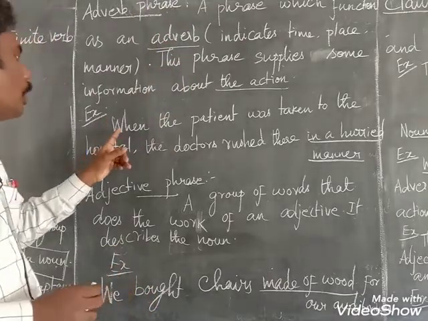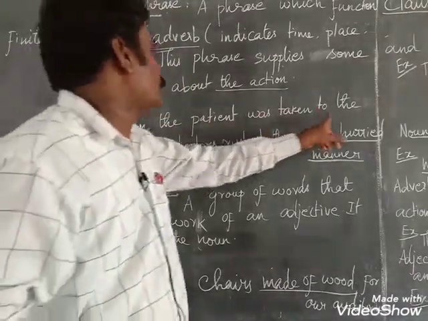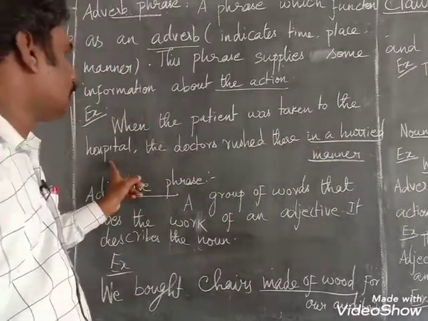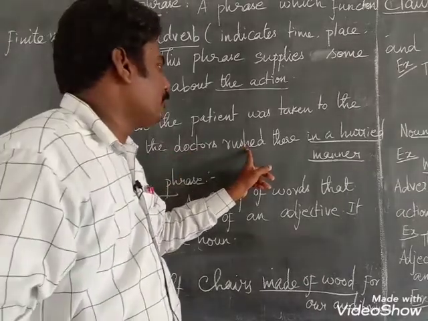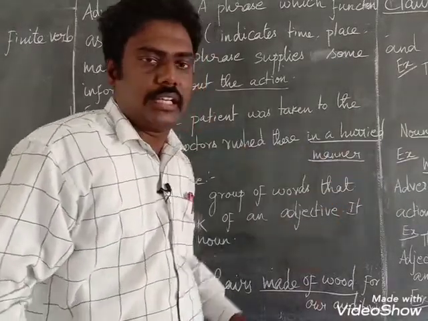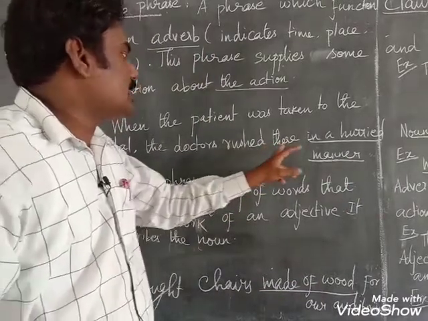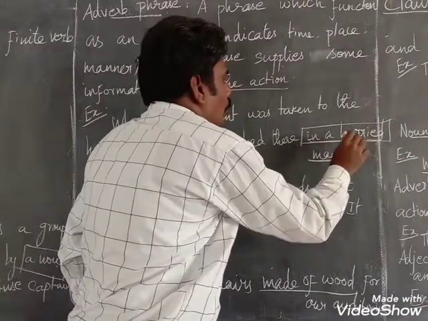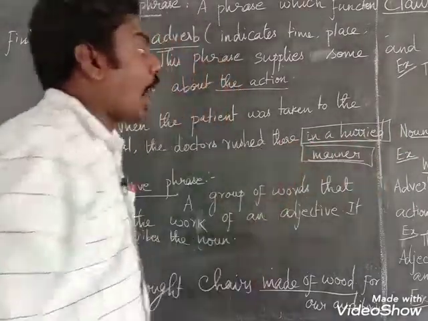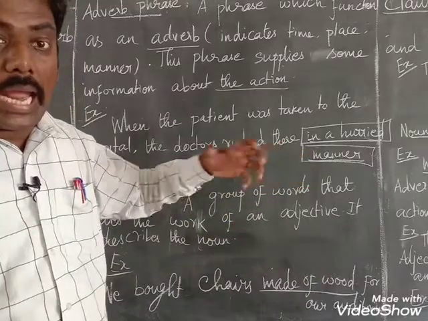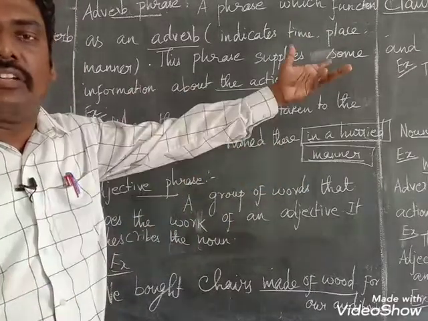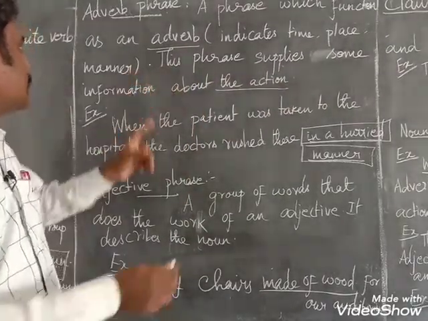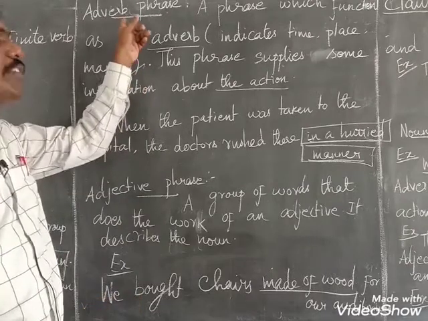Look at the example. When the patient was taken to the hospital, the doctors rushed there in a hurried manner. So here the underlined words are "in a hurried manner." It shows in what manner they arrived at the hospital. In what manner? It shows the manner here, so that it is an adverb phrase.